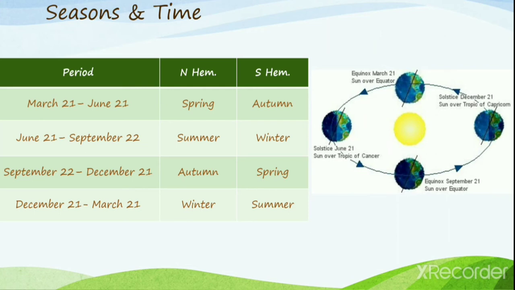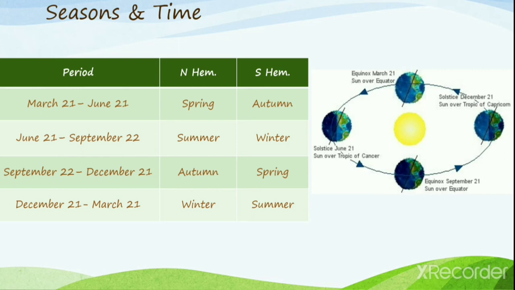When the sun again goes back to the equator on 22nd September, the autumn season begins in the northern hemisphere and the spring in the southern hemisphere. From December 21st to March 21st, it is the winter season in the northern hemisphere and the summer season in the southern hemisphere.